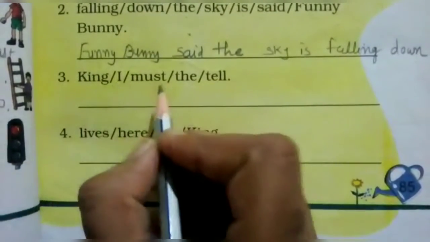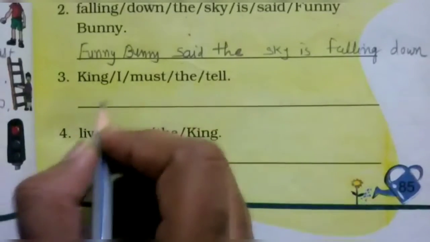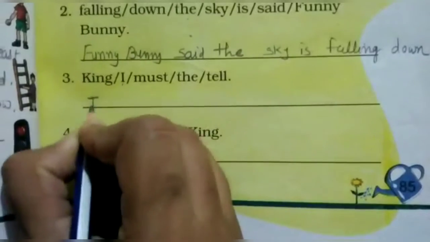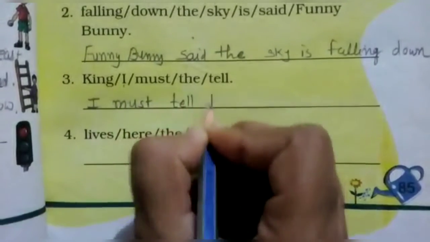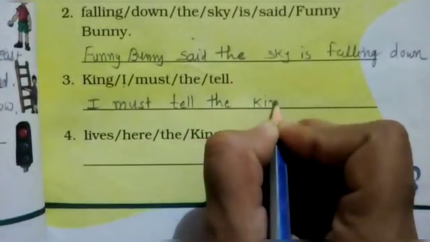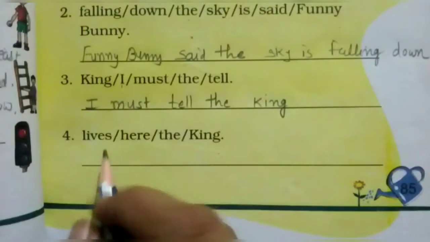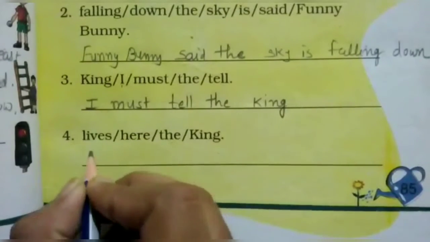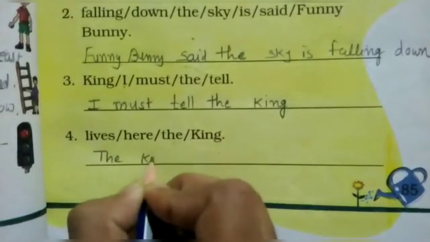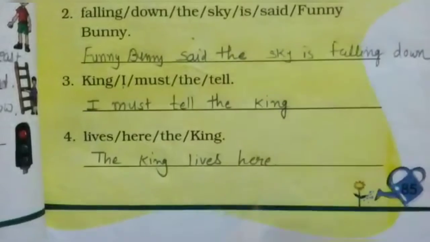Okay, third one. King, I must the tell. So the sentence: I must tell the king. Then fourth one, lives here the king. So the sentence: The king lives here.